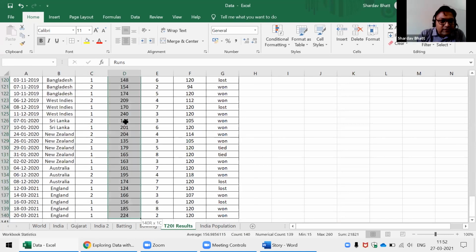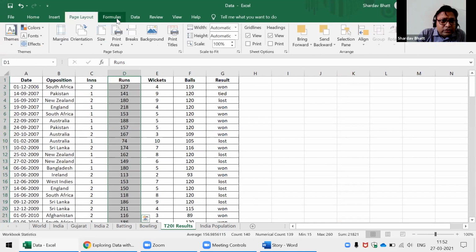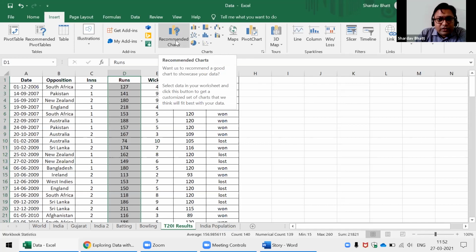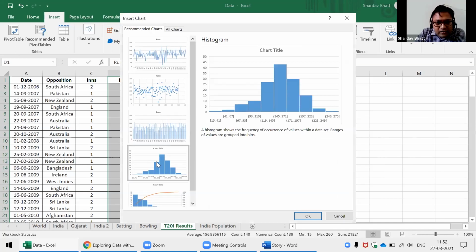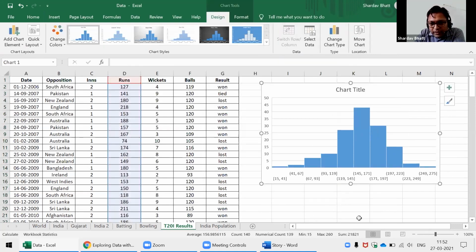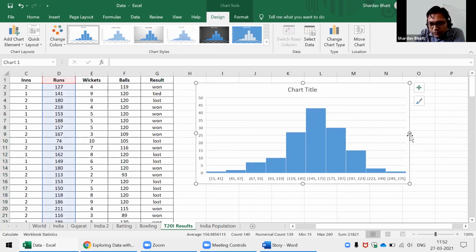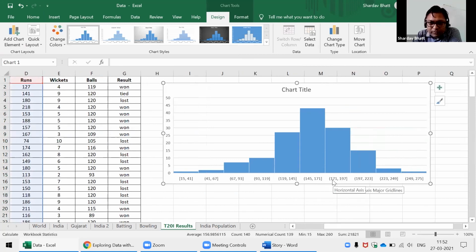Just select this runs column, and then go to Insert, and then go for Recommendations. In the recommendations, I can see this histogram chart. If I click OK, I have a histogram chart ready. Here also, the range is showing some odd numbers like 67 to 93 and so on, so I won't like to change this range.